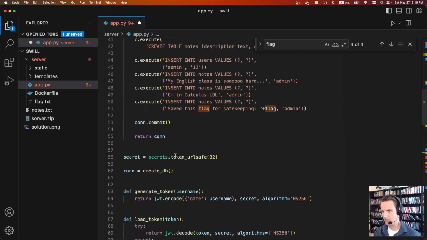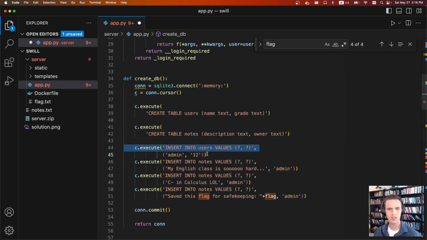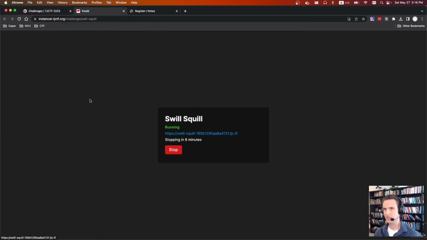which is thankfully the admin. If we go back up, we can see it's creating a new database, and it's just going to insert the admin first, so we'll be able to log in as the admin user and see the flag. To see what this looks like, we go over to the instancer.